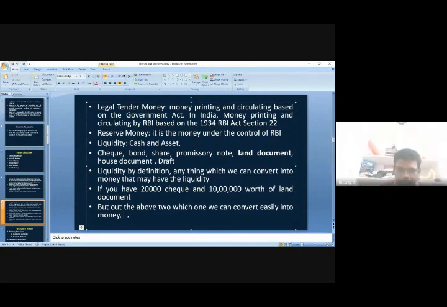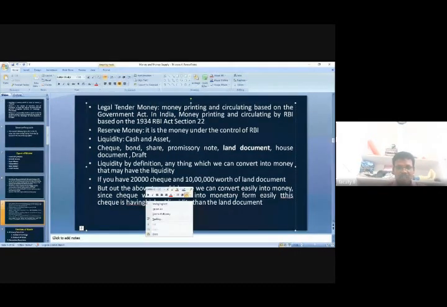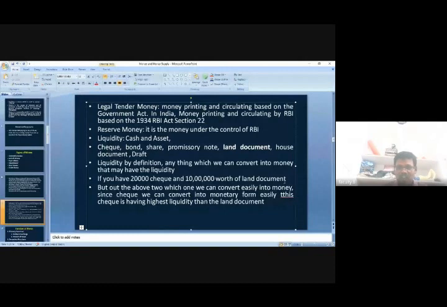Check. Since we can convert a check into monetary form easily, this check has higher liquidity than the land document.